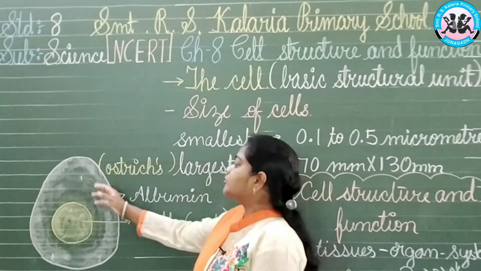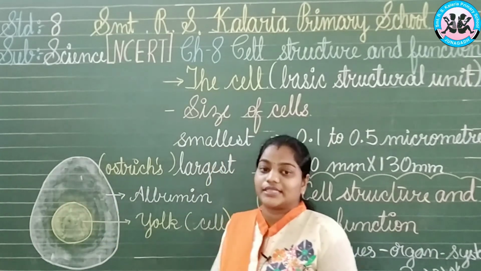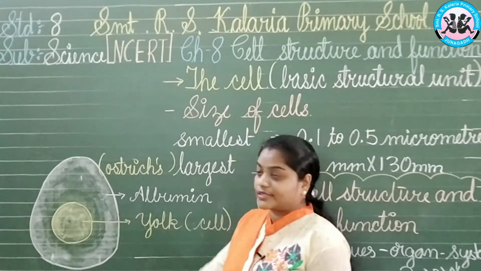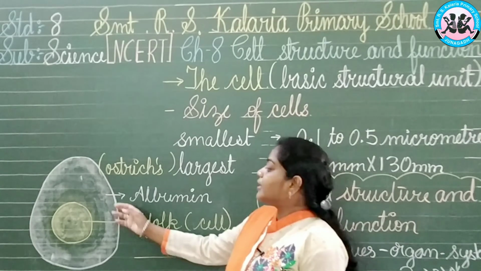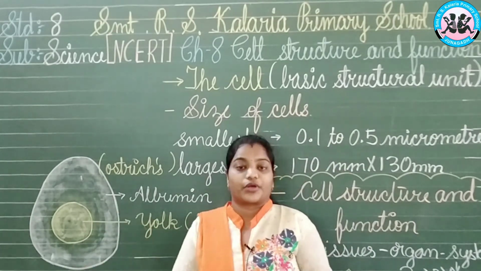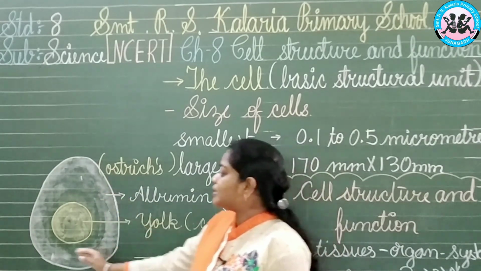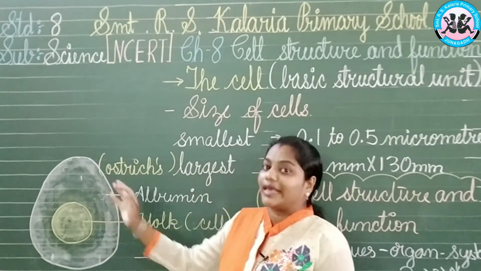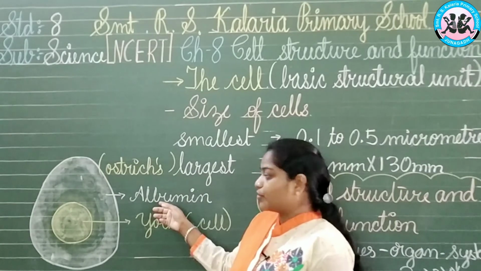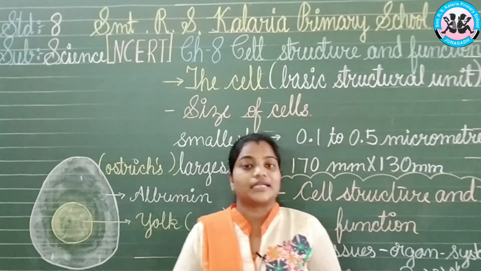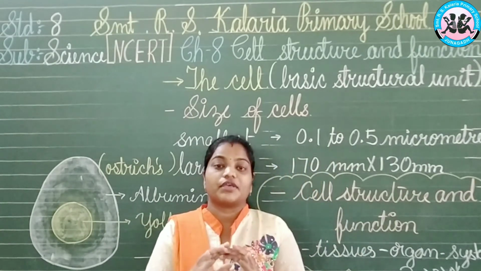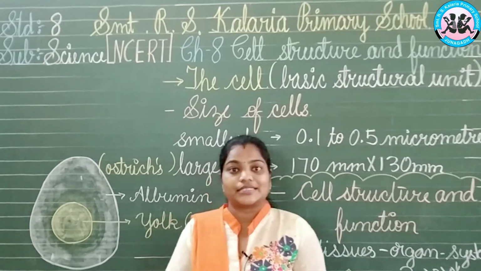Now here I have drawn a picture of the egg, you can say. Here we have two parts. You are also aware that there will be two portions of the egg when it is broken. The first one is the whiter portion, which is white in color and surrounds the egg. That is the albumin, which is not a single cell; it is just the portion giving warmth to the single cell structure.